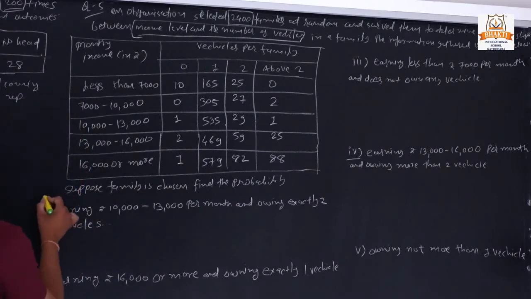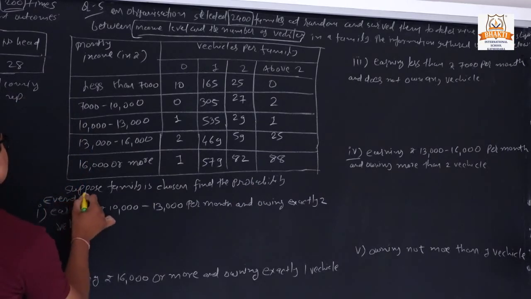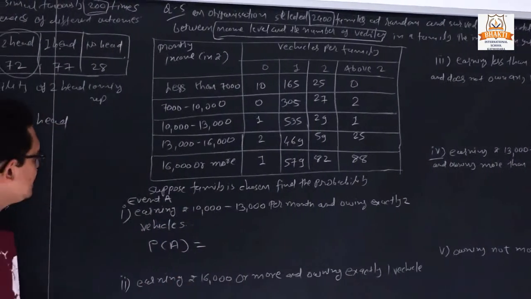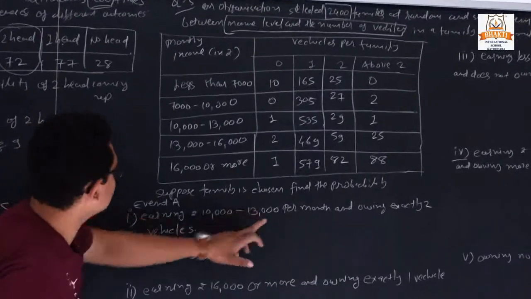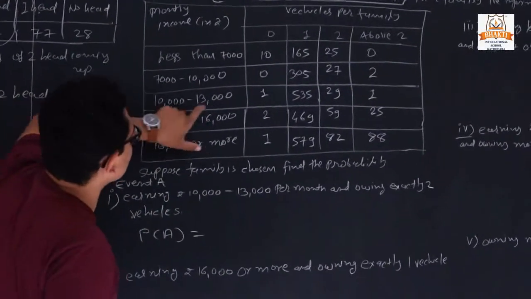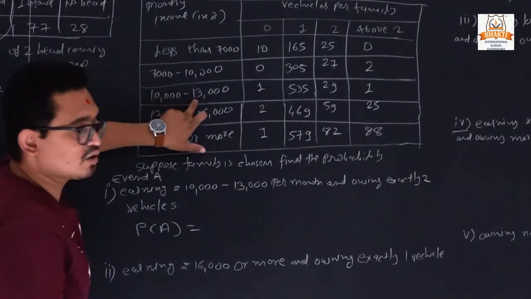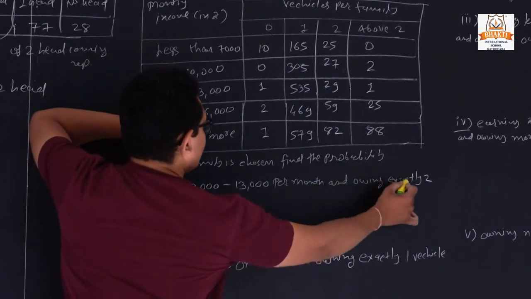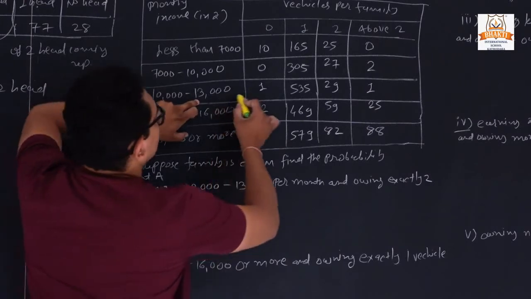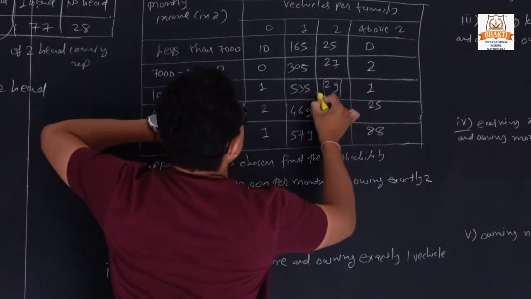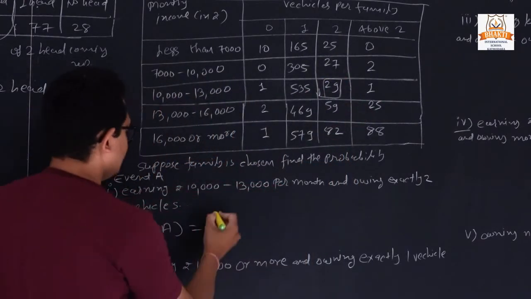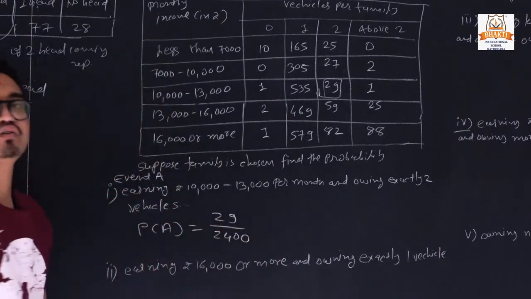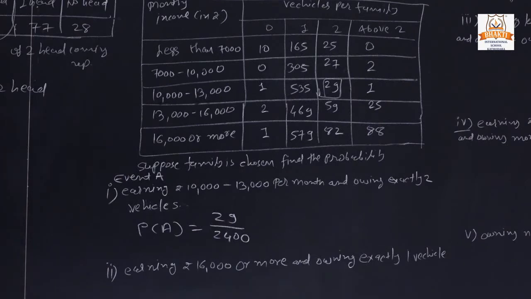So we can declare it is event A. So P of A: earning is 10 to 13,000. So where is the earning 10 to 13,000? In this column, per month, and owning exactly 2 vehicles. So how many families? 29 upon 2,400, because we have a total of 2,400 families.